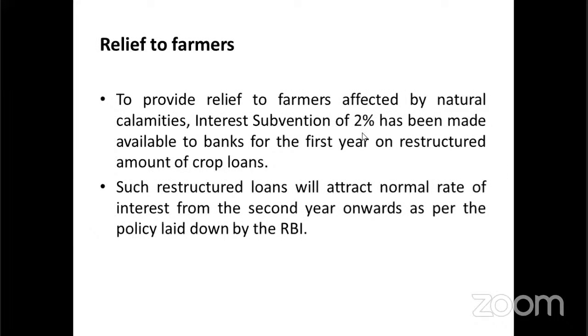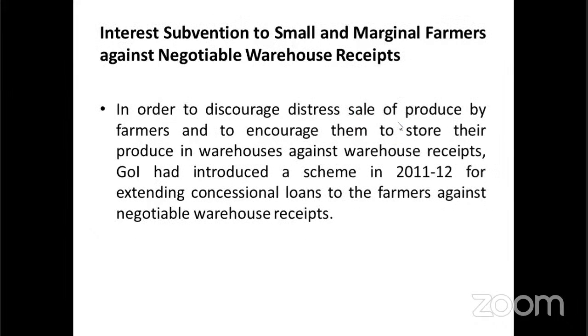Next one, relief to farmers, that is interest subvention of 2%. Interest subvention to small and marginal farmers against negotiable warehouse receipt. If the farmer takes a crop loan for a period of 1 year and sells the produce at that time, it will fetch a lower price, so the farmers go for storing in the warehouse. If the farmer stores in the warehouse and is then responsible for the sale, we can give the interest subvention to small and marginal farmers.